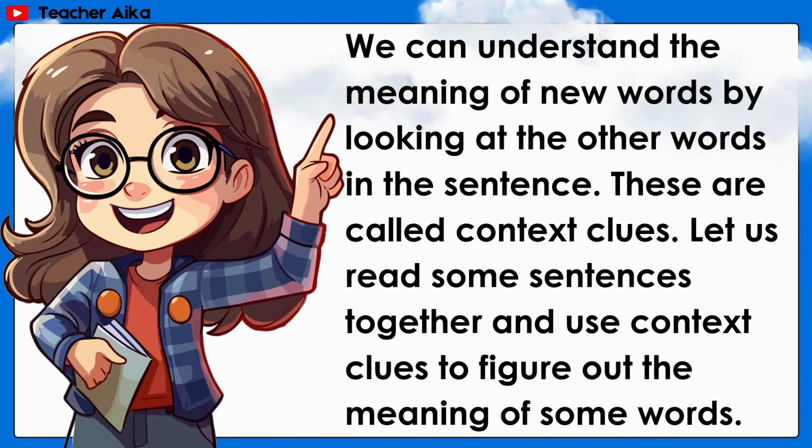We can understand the meaning of new words by looking at the other words in the sentence. These are called context clues. Let us read some sentences together and use context clues to figure out the meaning of some words.